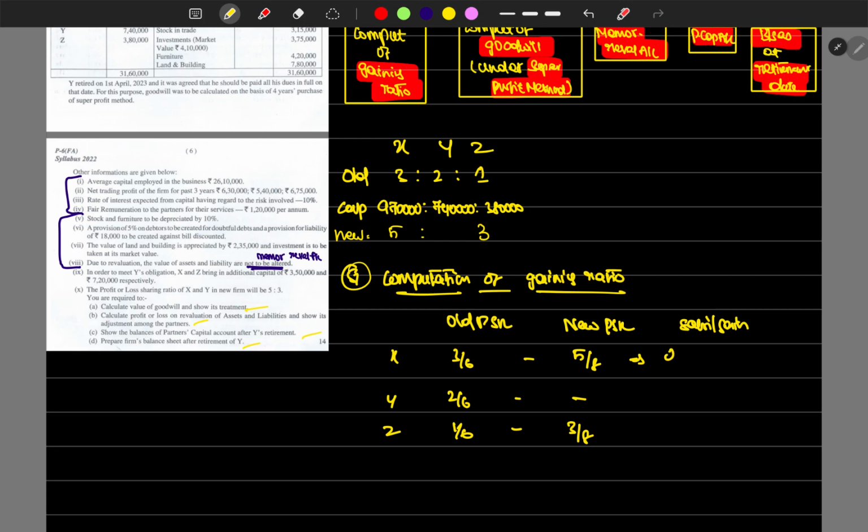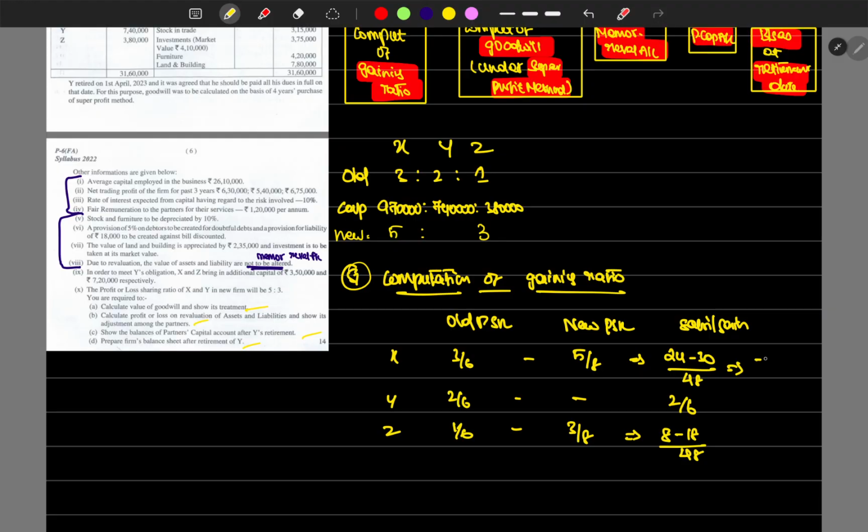8 into 3, which is 24, then 6 into 5 minus 30 divisible by 6 into 8, which is 48, right? So this would be 2/6, then 6 into 3, which is 18, minus 8 minus 18 divisible by 48.